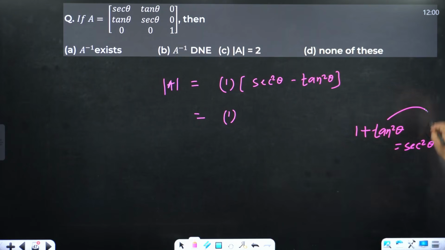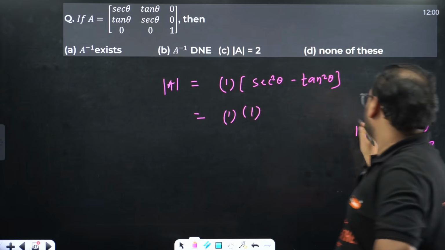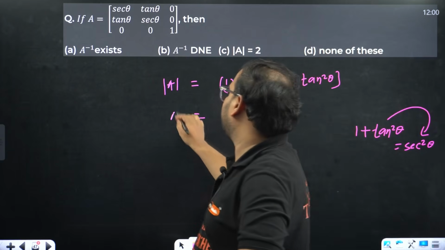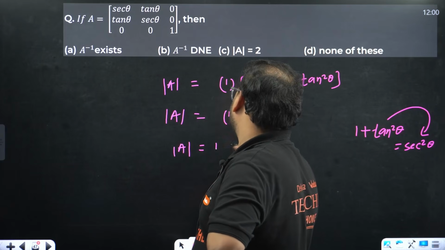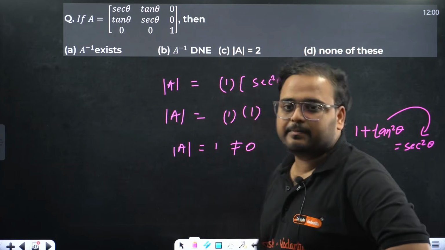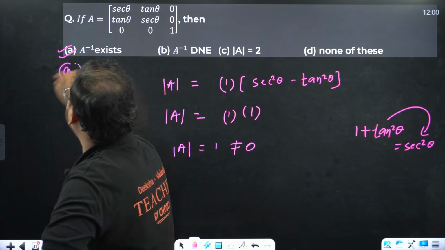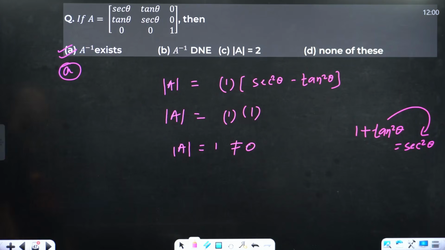If you move it over here, it becomes secant square minus tan square, which is how much? You'll have only 1 left. So I'm getting the determinant of A equal to 1, which is not equal to 0. It means the inverse will exist. Answer is option A.